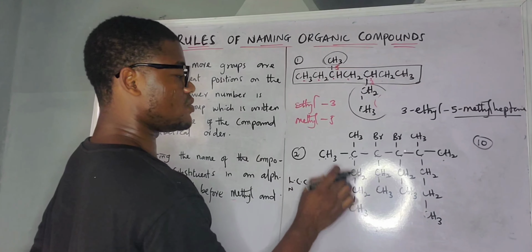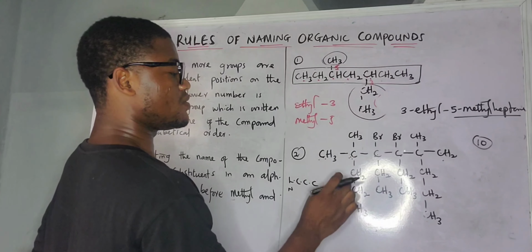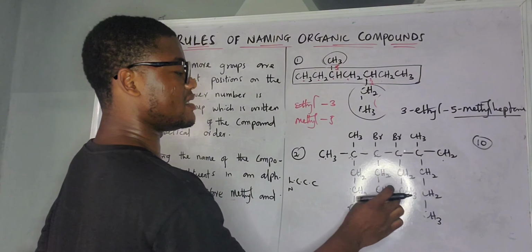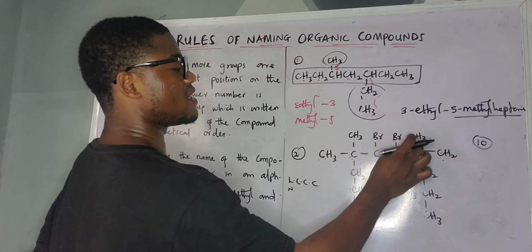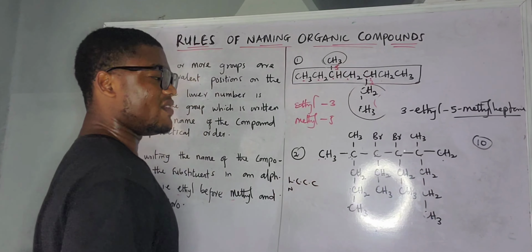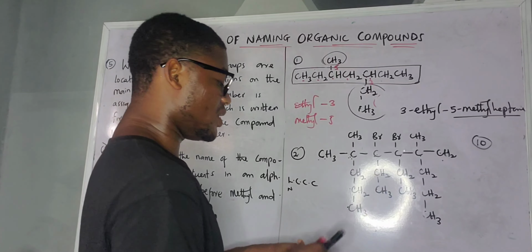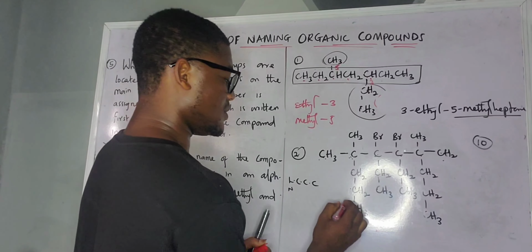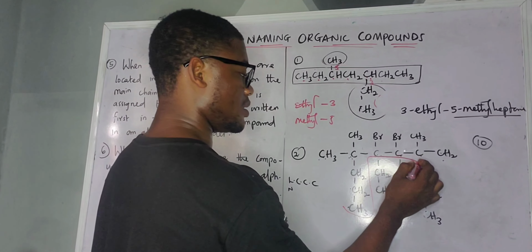Let's try. 1, 2, 3, 4, 5, 6, 7. 1, 2, 3, 4, 5, 6, 7, 8. 1, 2, 3, 4, 5, 6, 7, 8, 9, 10. Now we don't have anything that is higher than 10. So the longest continuous chain is 10.